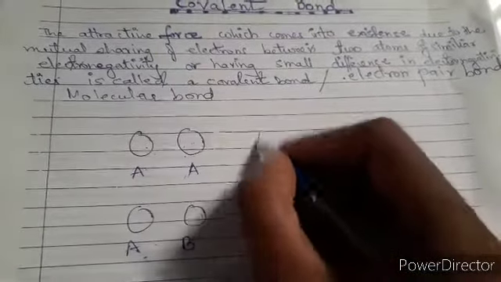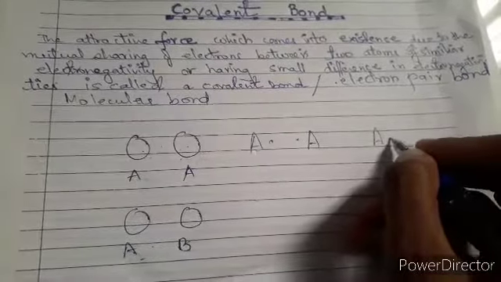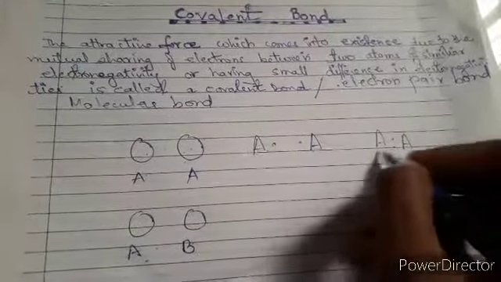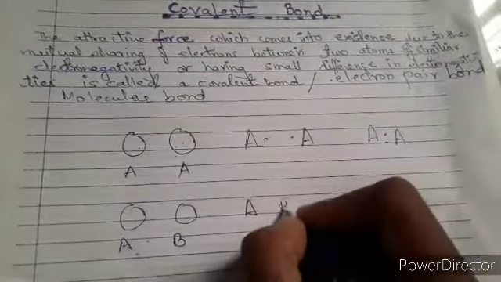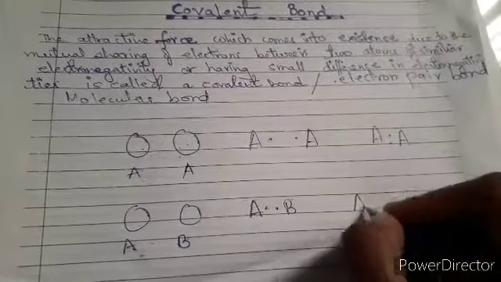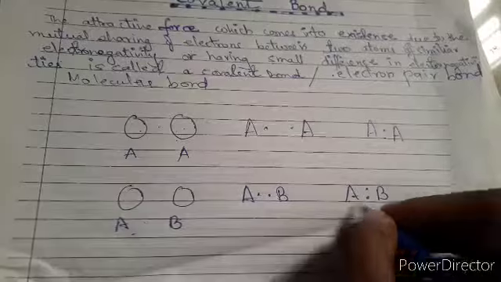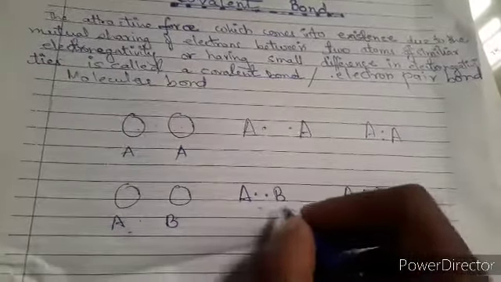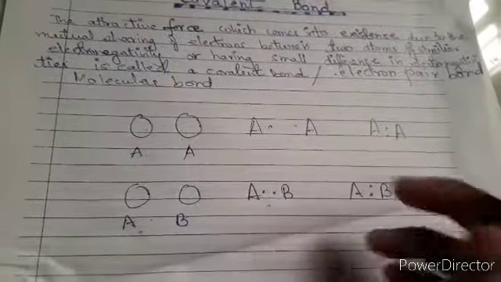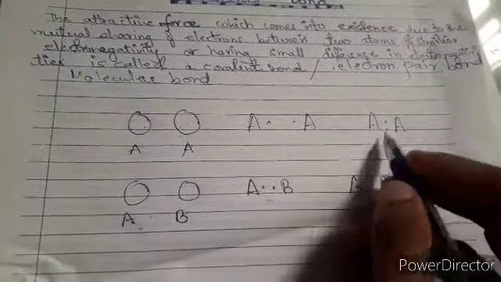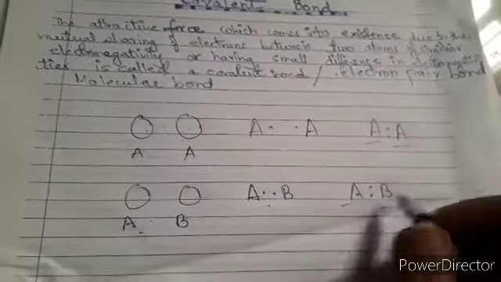Suppose this particular A and A, one electron each is there, so they go for sharing, you know it, right? So if you compare these two atoms, they have similar electronegativity. Over here suppose A and B is there, again they have one electron each, they again go for a sharing concept, mutual sharing of electrons is taking place between the two atoms. The point is that after sharing the electrons, their electronic configuration is stable in both the cases, over here also and over here also.